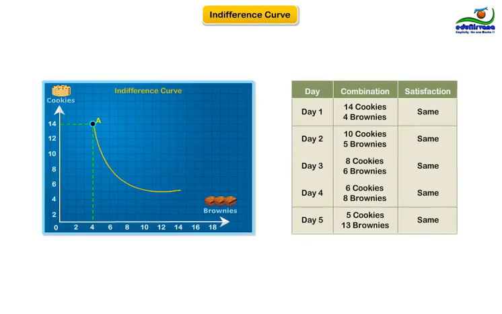14 cookies, 4 brownies; 10 cookies, 5 brownies; 8 cookies, 6 brownies; 6 cookies, 8 brownies; 5 cookies, 13 brownies. At any point of the curve, which means at any combination of cookies and brownies on the curve, you derive the same utility as the other points on the curve. This is called an indifference curve.